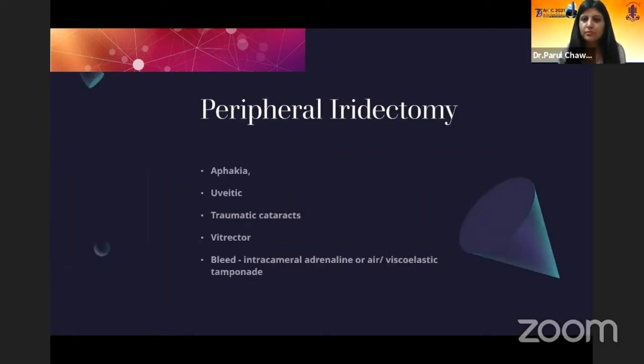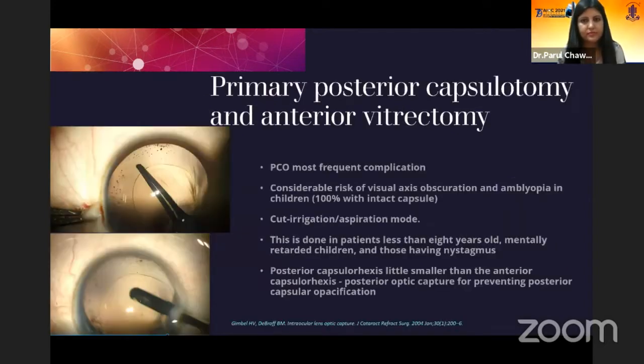Peripheral iridectomy should be preferred in patients who have aphakia or who have uveitic or traumatic cataracts, and it should always be done with a vitrector. The bleed can be controlled with intracameral adrenaline or air or viscoelastic tamponade.